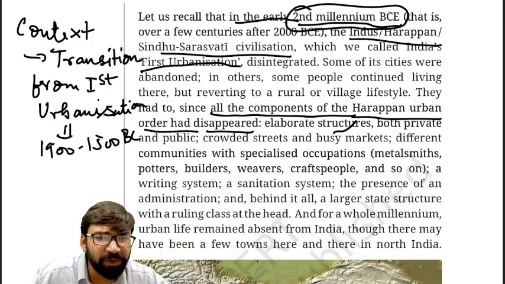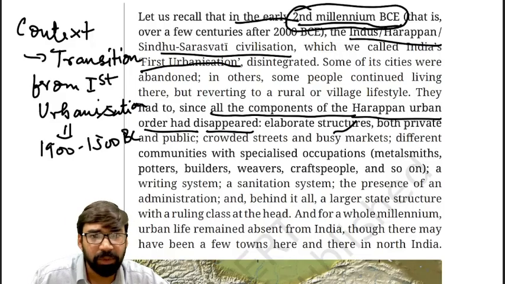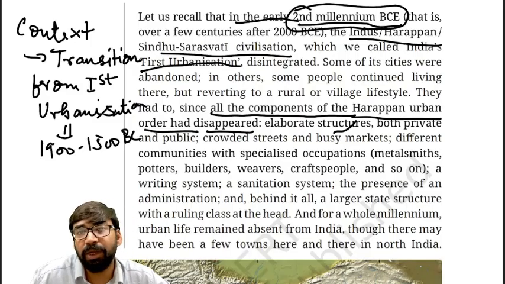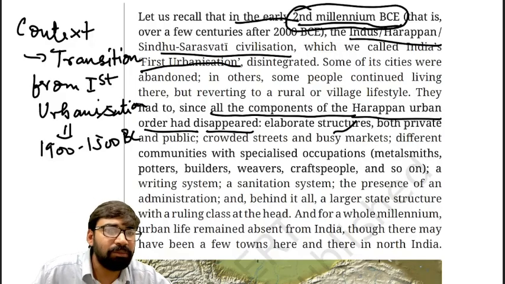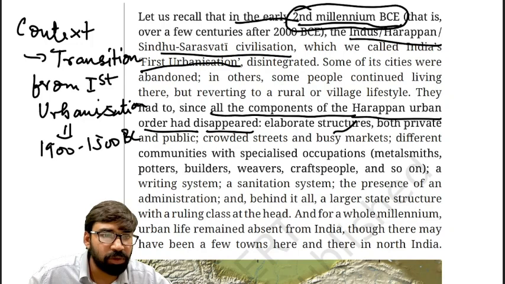Sanitation, administration, everything disappeared after the decline of IVC. Okay, that means urban life remained absent for nearly a millennium. Okay, then comes second urbanization. Now let's talk about the second urbanization.